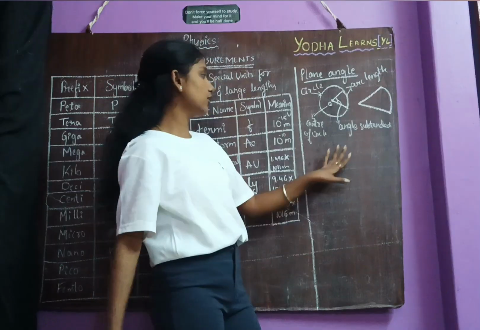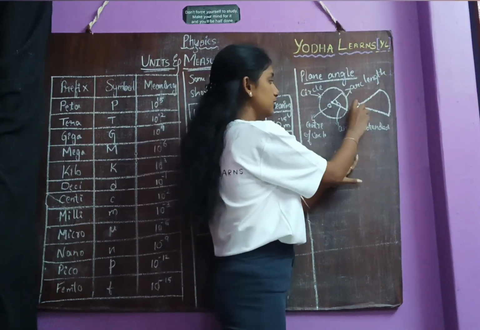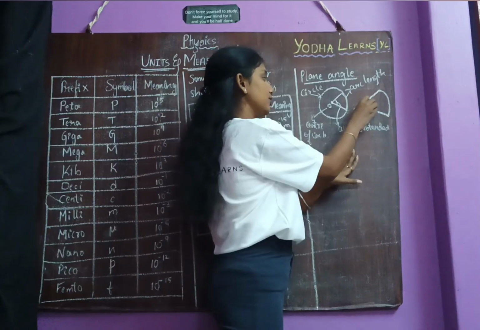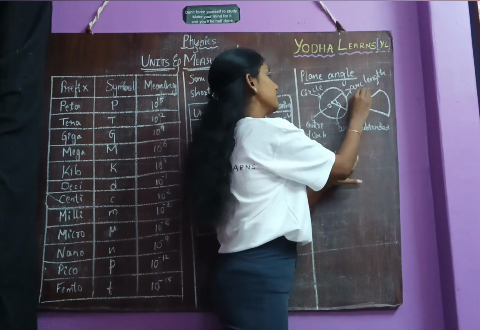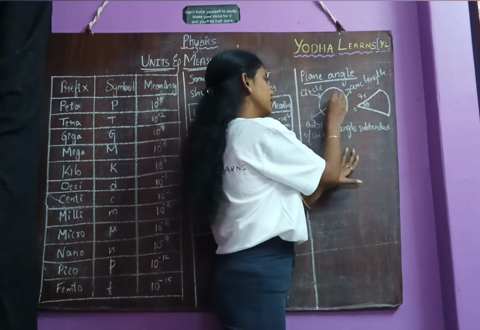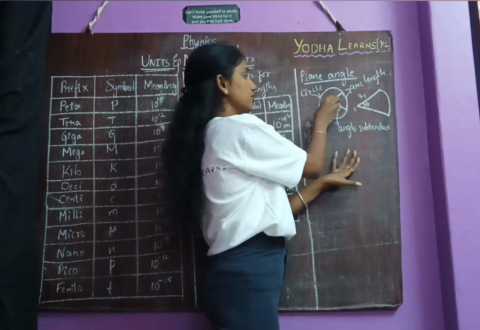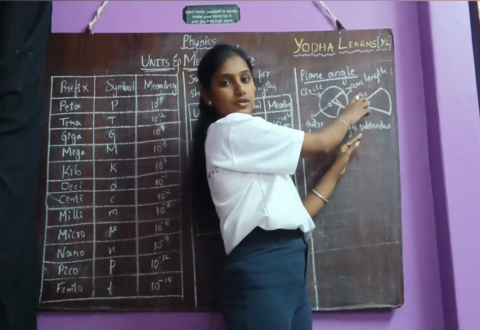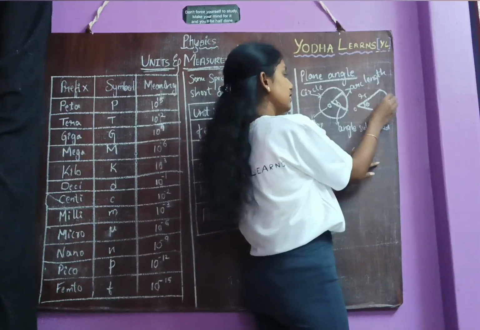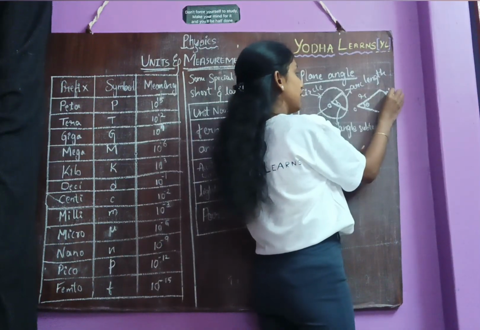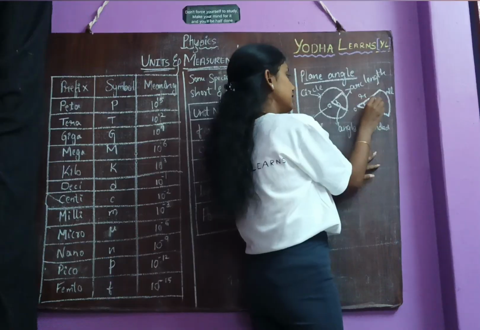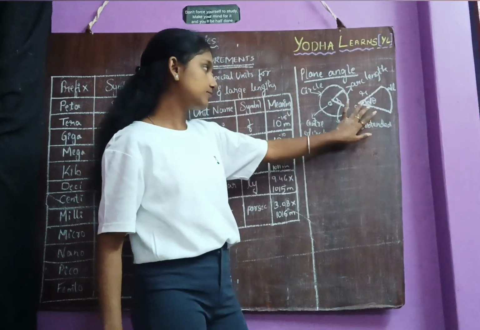So now see here, let me consider the center of circle angle as theta and this is the radius. This is radius, right? This is radius represented by R and arc length represented by dl. And I'll take this as d theta angle.